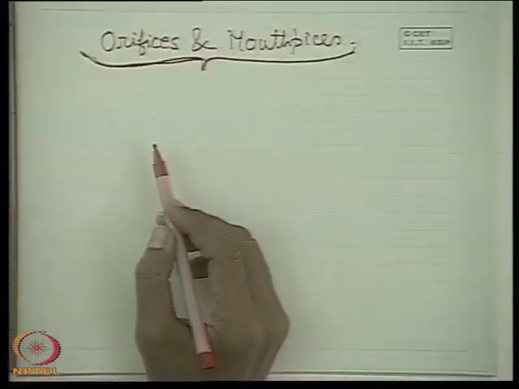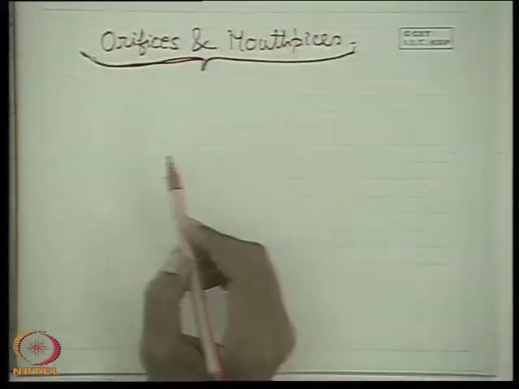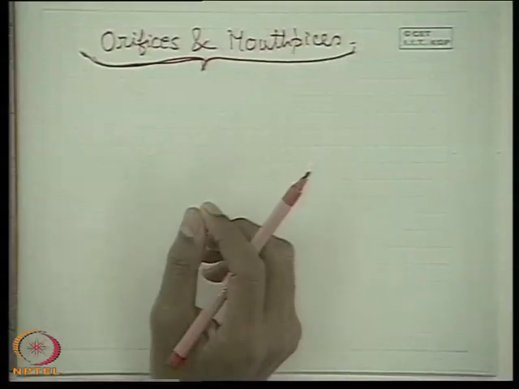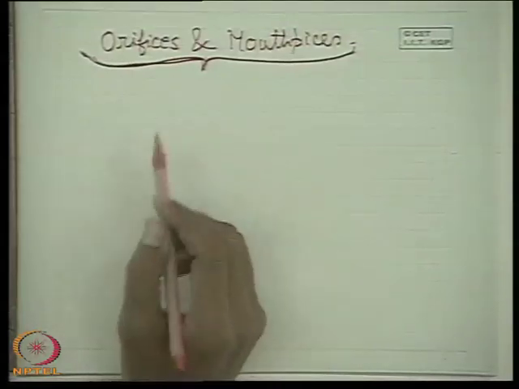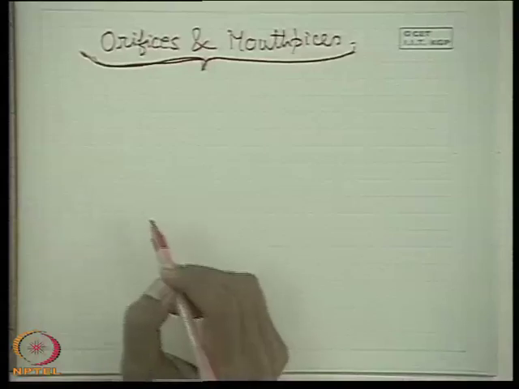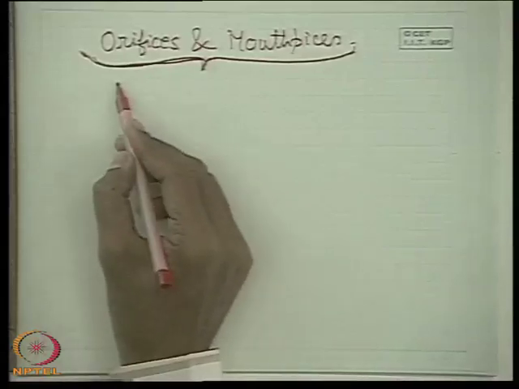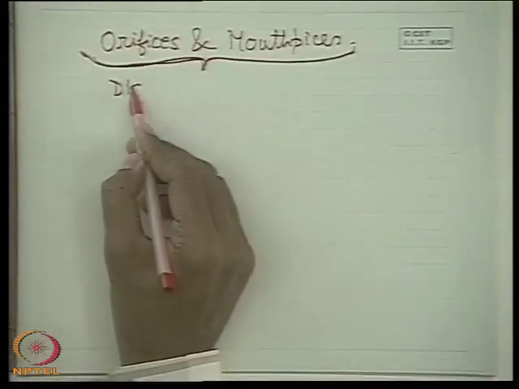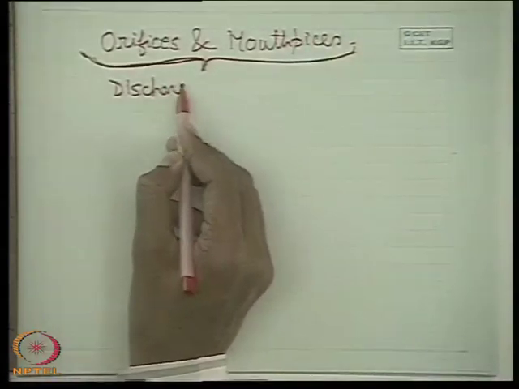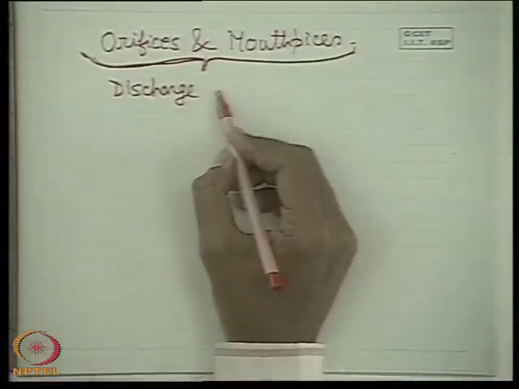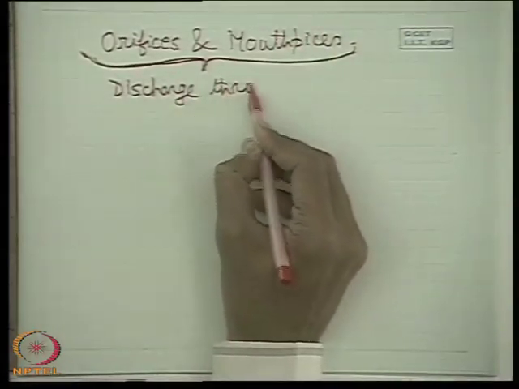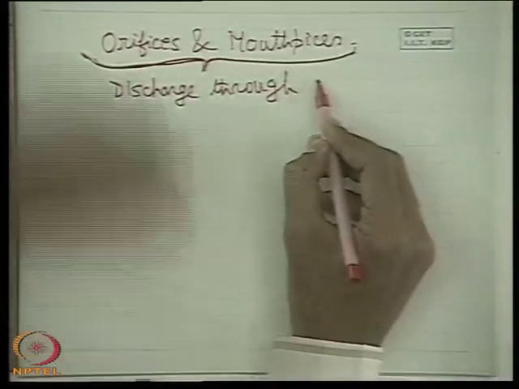Orifices and mouthpieces. Now, an orifice is a small, sharp-edged hole or aperture in a tank or in a reservoir. First we will discuss the discharge through an orifice